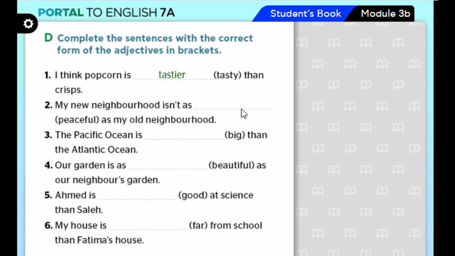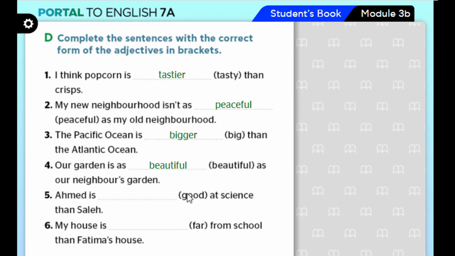Number 2, my new neighborhood isn't as peaceful. Peaceful becomes as it is, no changes, as peaceful as my old neighborhood. Number 3, the Pacific Ocean is, adjective, big than, bigger than the Atlantic Ocean. Our garden is as, adjective, beautiful as our neighbor's garden. Any changes? No changes. As beautiful as.